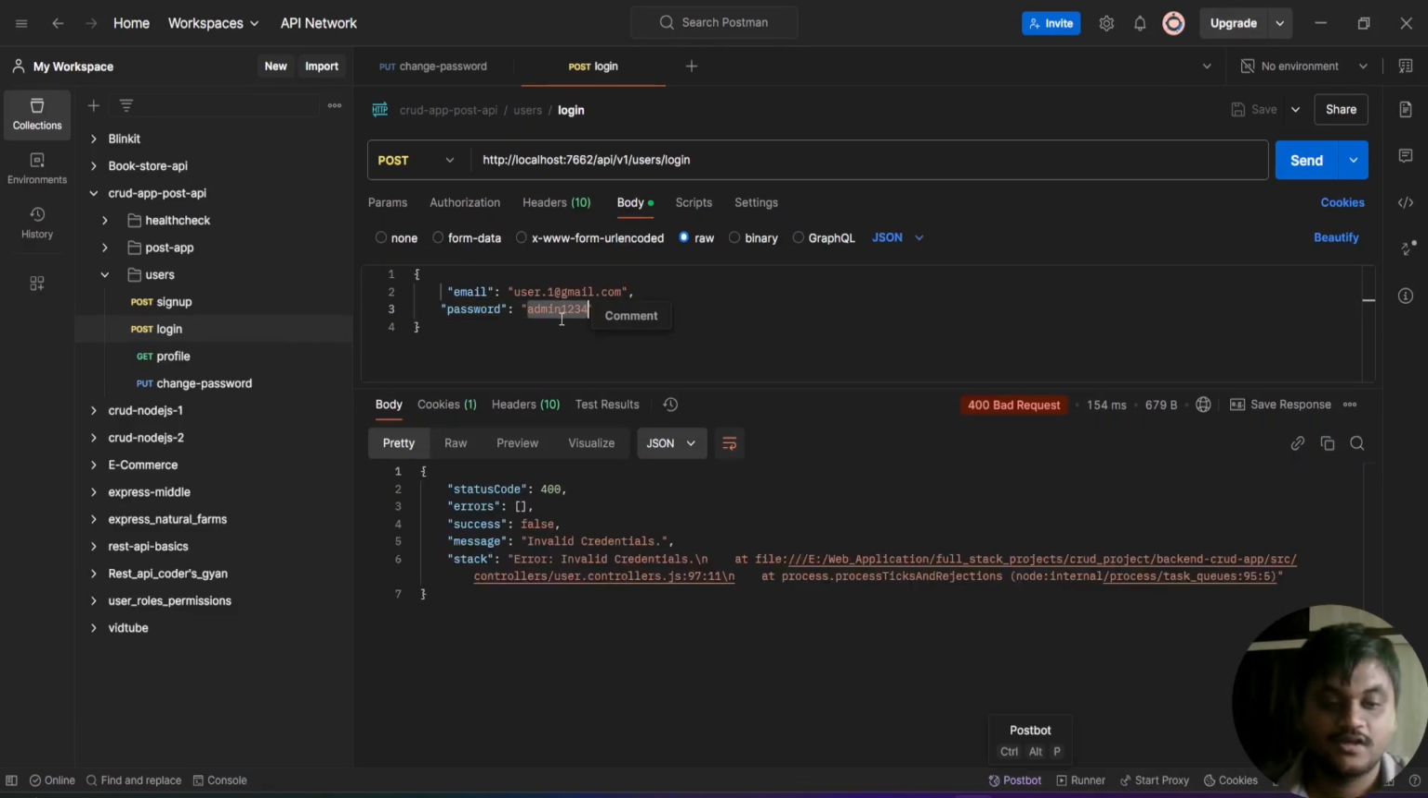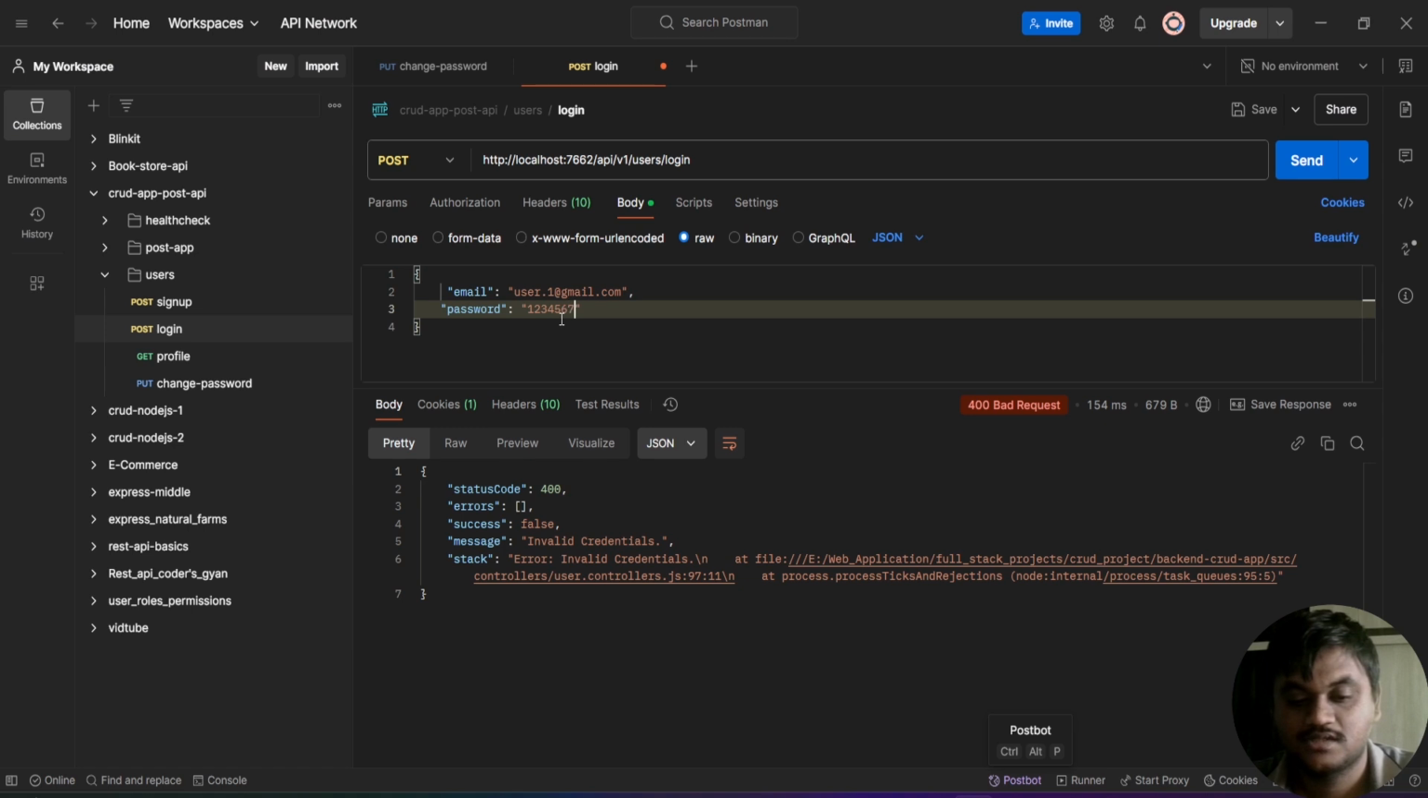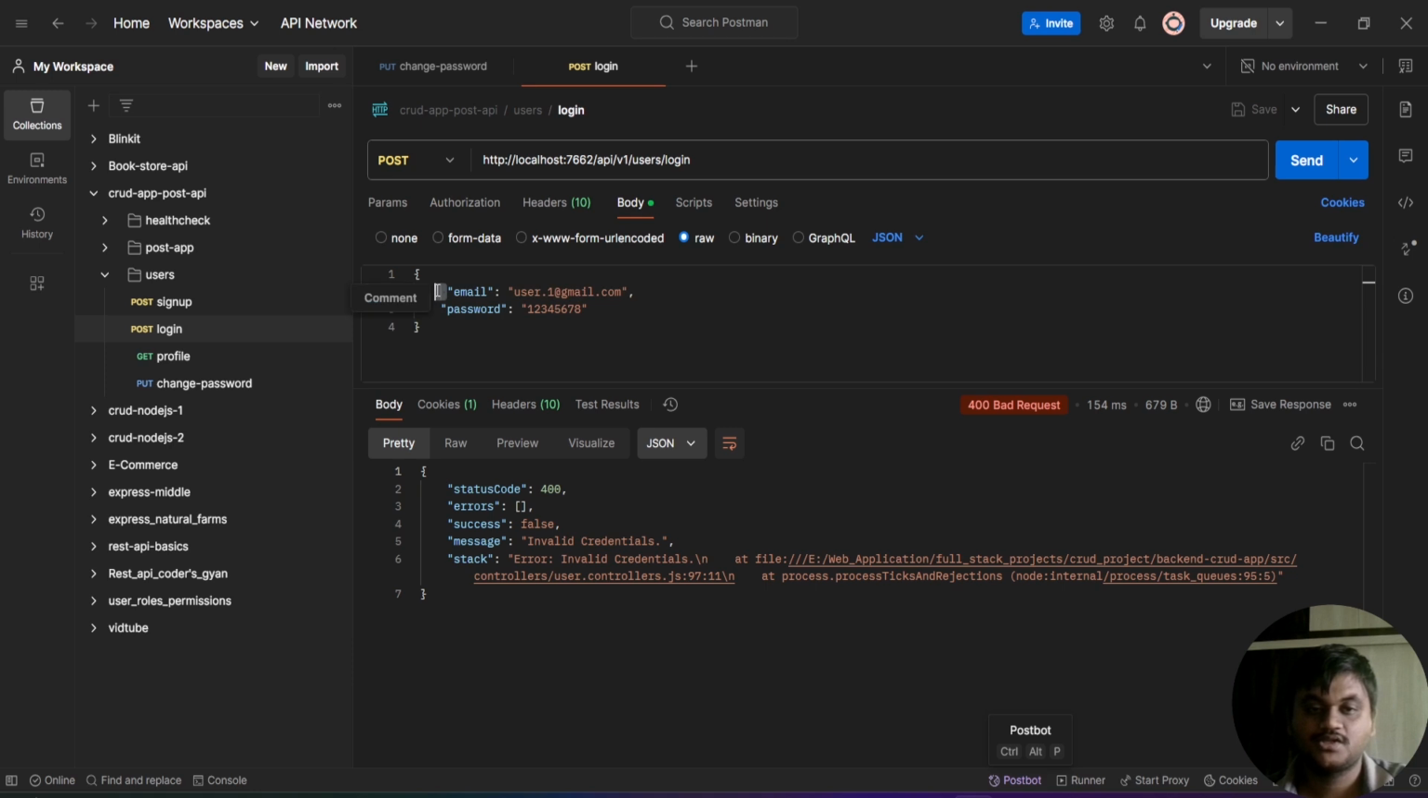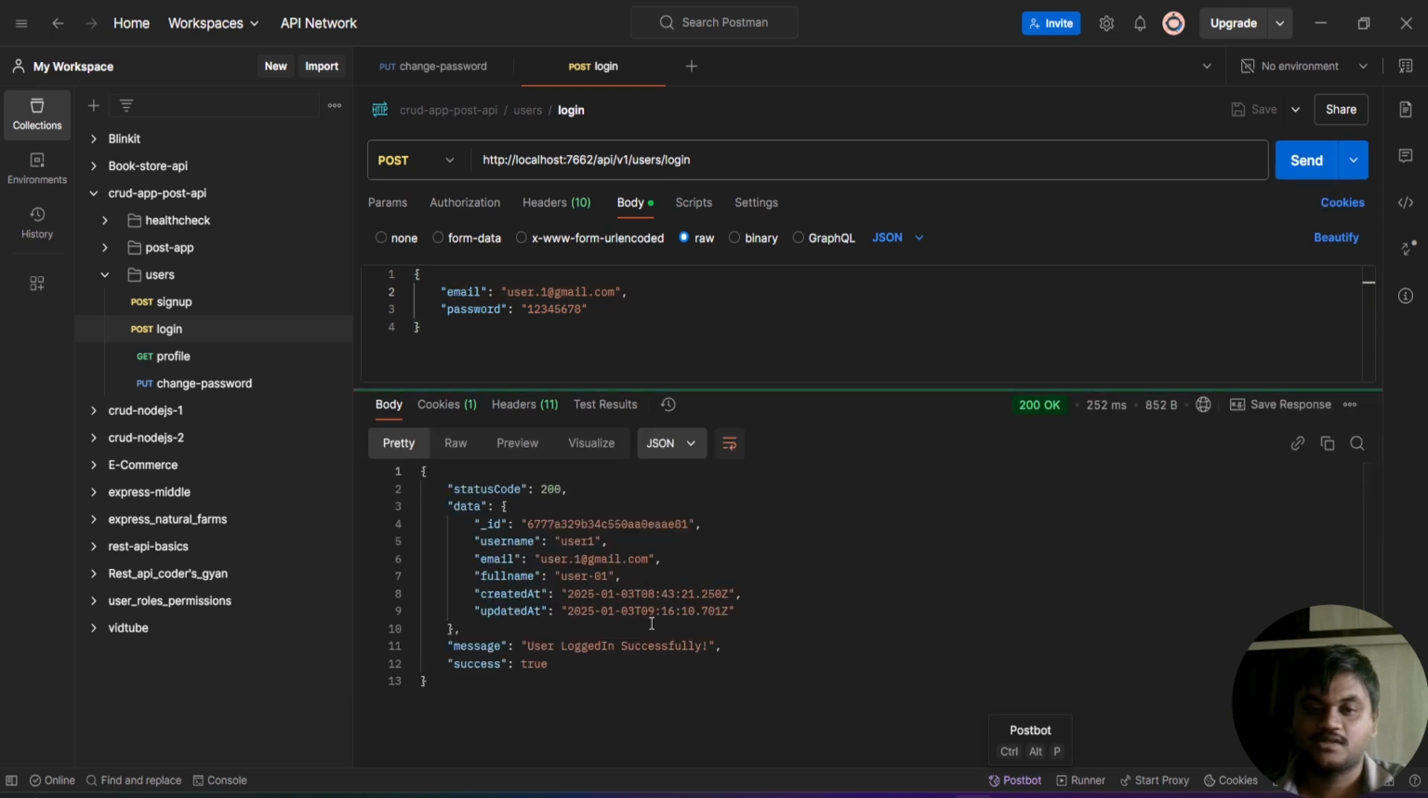Suppose I give the password 1, 2, 3, 4, 5, 6, 7, 8, and the email is the same. Email cannot be changed, email is the same only. If you click on the send button, see, I got the user information.